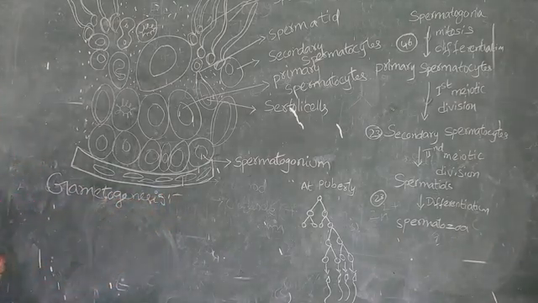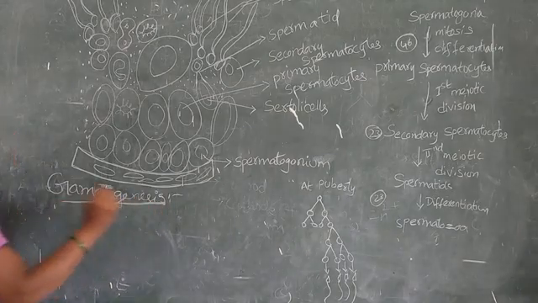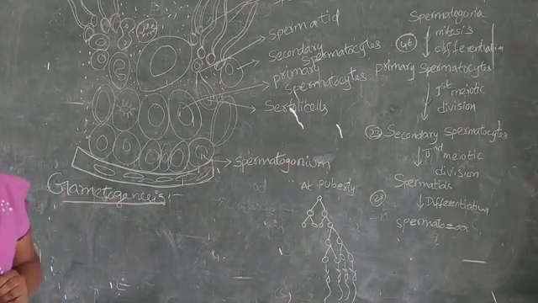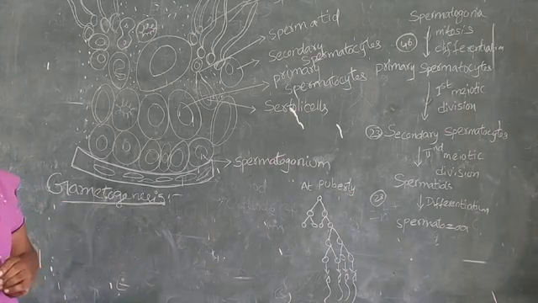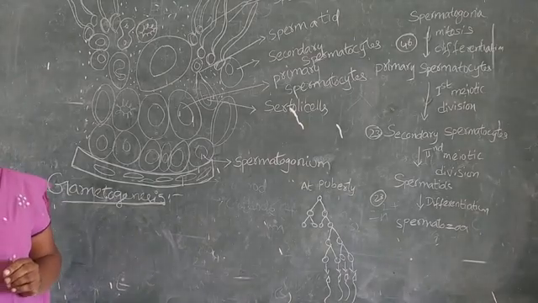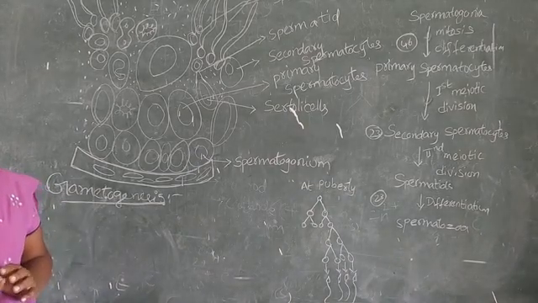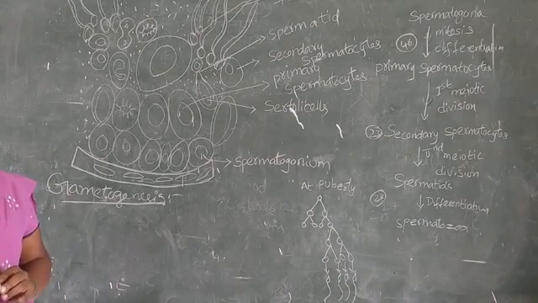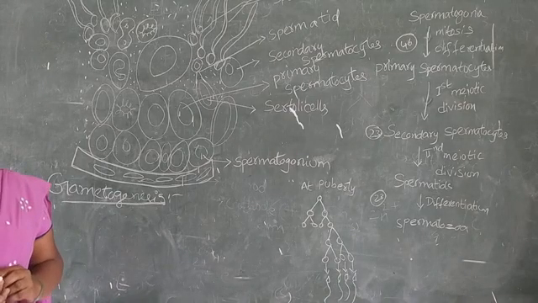Gametogenesis is part of sexual reproduction. Gametogenesis is the formation of the ovum and sperm, the gametes of the reproductive organs in male and female reproduction.